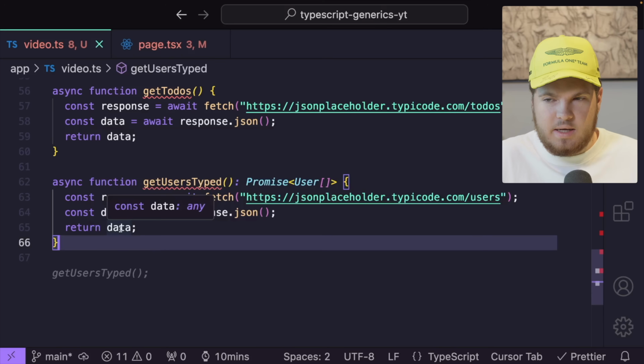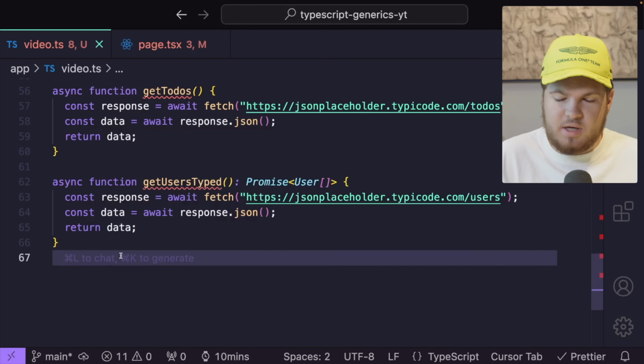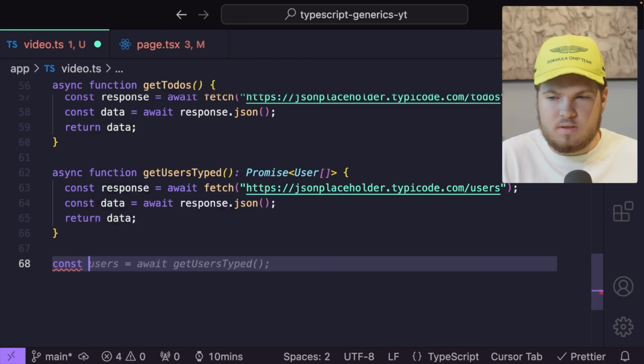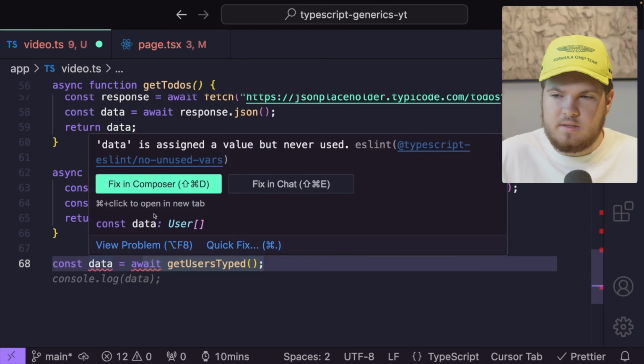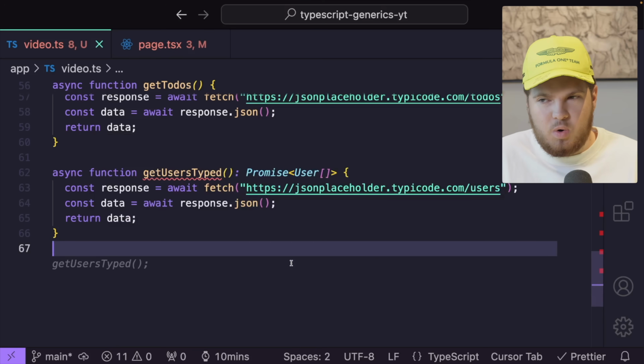If I hover over data, data is still of type any, but if I await my data, so const data equals await getUsersTyped, and if I hover over data, you now see data is of type User array. So this in theory works as you see.